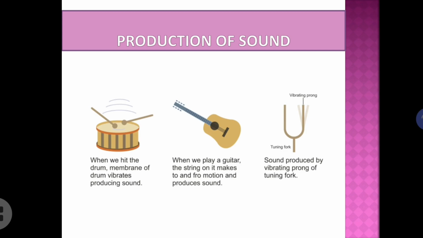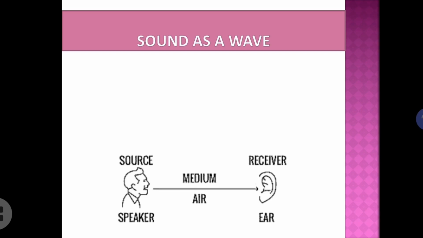The prongs, when it vibrates, produces sound. So my dear children, you should try to identify the material or medium which is producing sound in different kinds of musical instruments or any kind of object surrounding you producing sound. Okay.